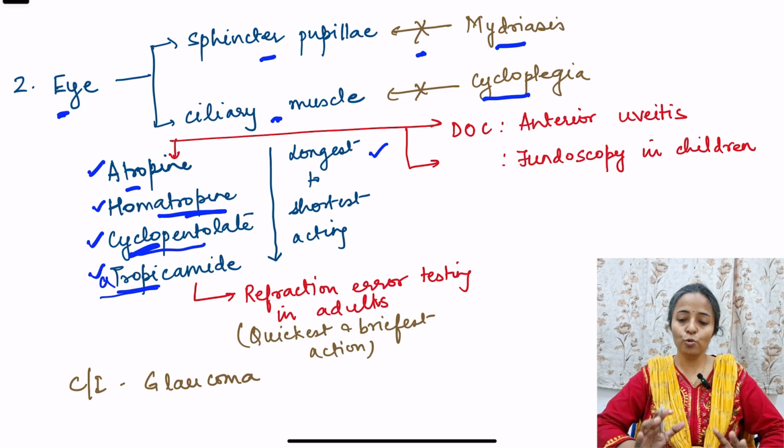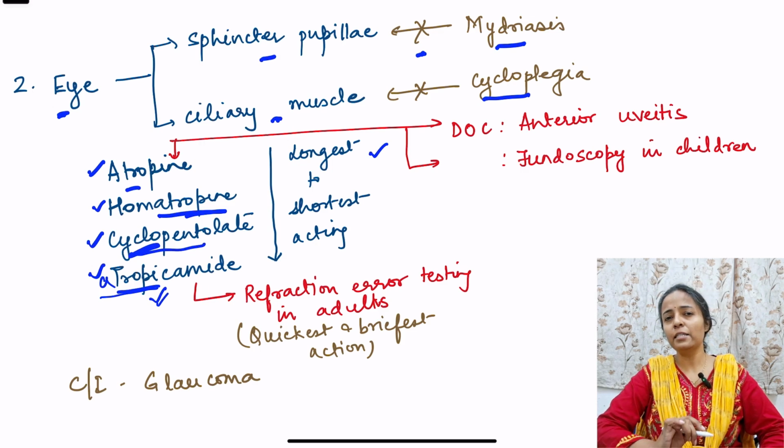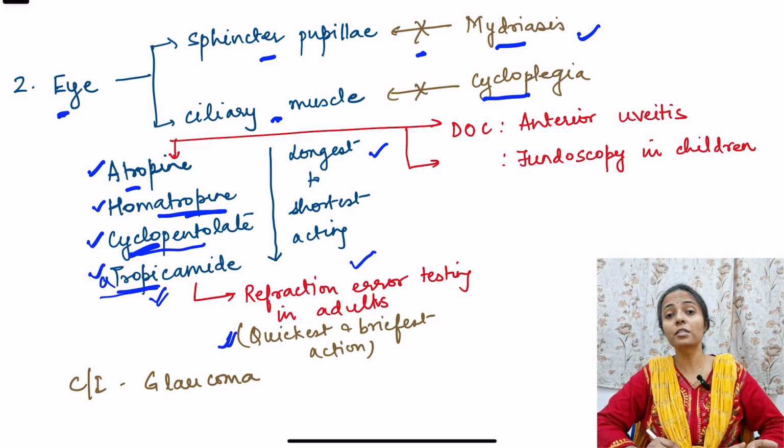So what will be their use in eyes? See, tropicamide is the shortest acting. That means its action starts within like 30 to 40 minutes. And because it is causing mydriasis, that is dilation of the pupil, it is used for refraction error testing in adults because of its quickest and briefest action. It is reversible also. Its action will go very fast. On the other hand, if you give atropine, then its action will stay there for 3-4 days. So instead, the quickest and briefest acting tropicamide is given for refraction error testing in adults.